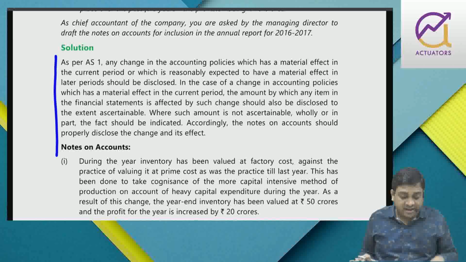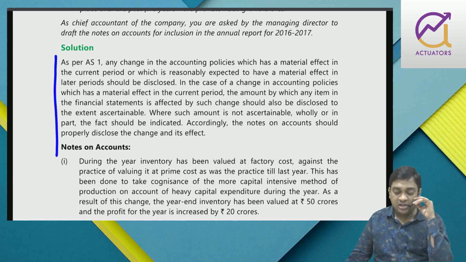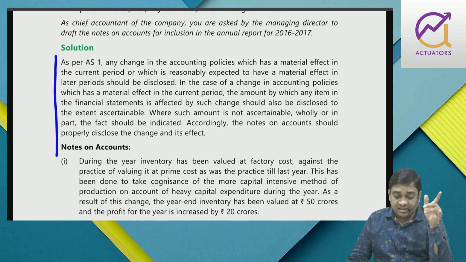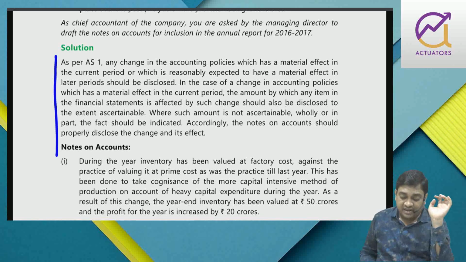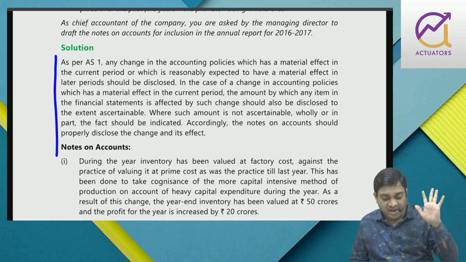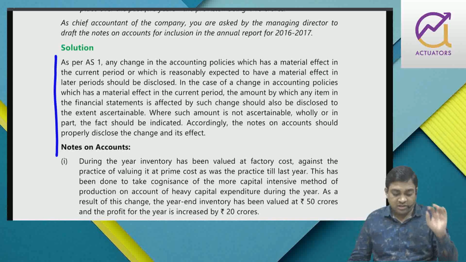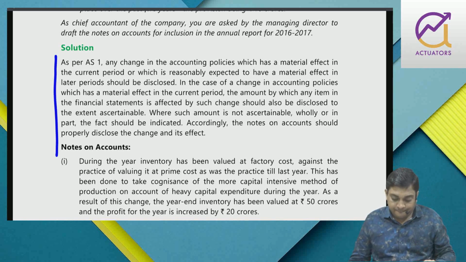So you can just give a reading. As per AS1, any change in accounting policy which has a material effect in the current period or which is reasonably expected to have a material effect in later period should be disclosed. In the case of change in accounting policy which has a material effect in the current period, the amount by which any item is affected should be disclosed. Where the amount is not ascertainable, wholly or partly, the fact must be indicated. Accordingly, notes on accounts should properly disclose the change and its effect. Right?